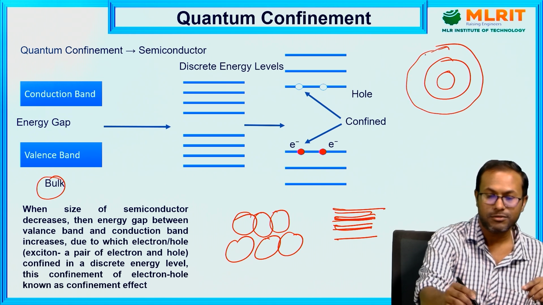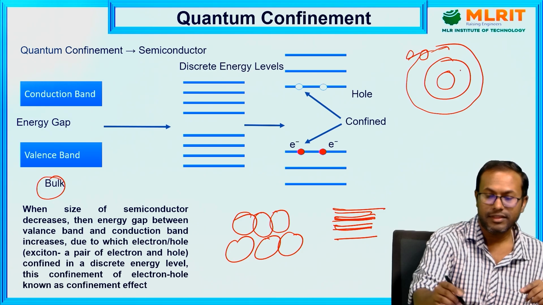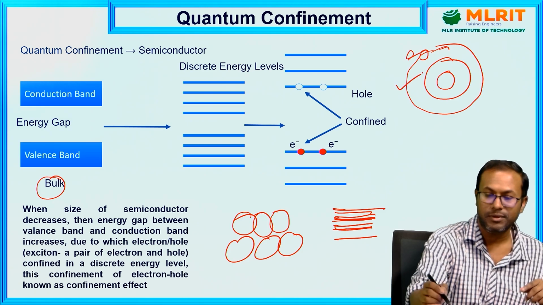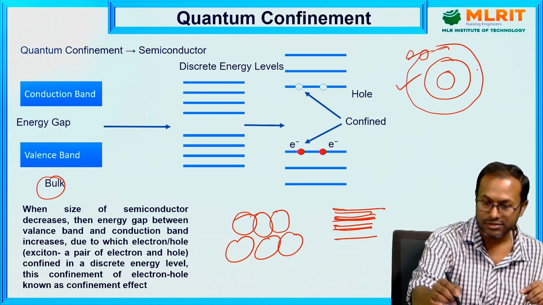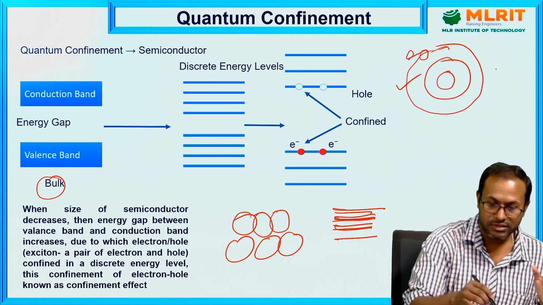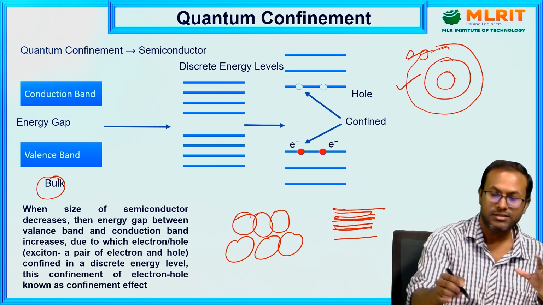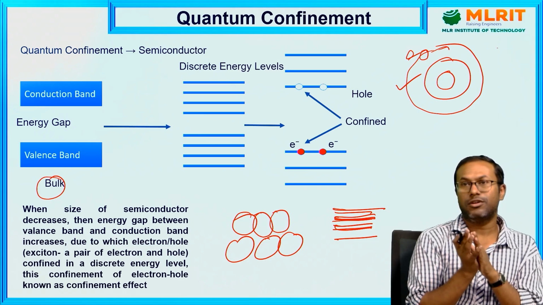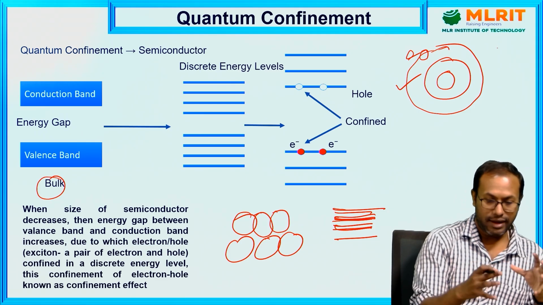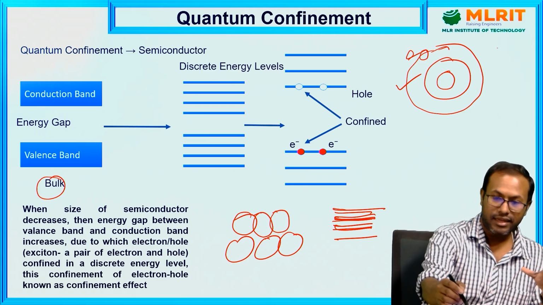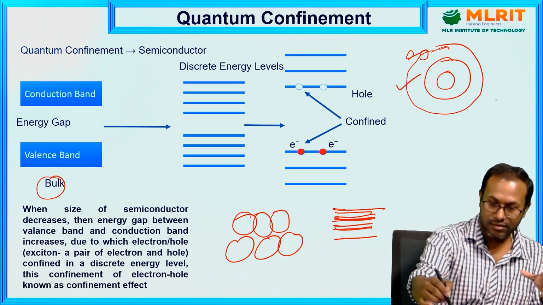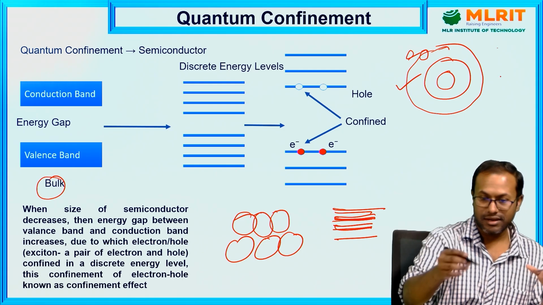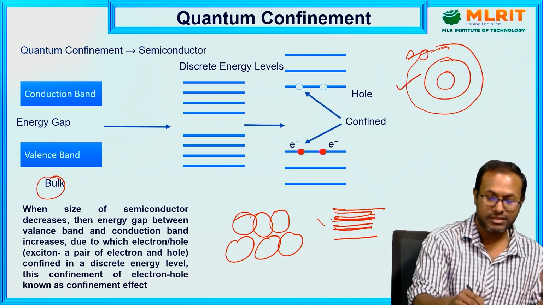In the orbit, suppose this is a valence orbit electron, the energy level corresponding to this orbit is called the valence orbit. And suppose several atoms come together, the valence band is constructed from the valence orbits. The energy levels of all valence orbits come close to each other, and that makes the valence band.